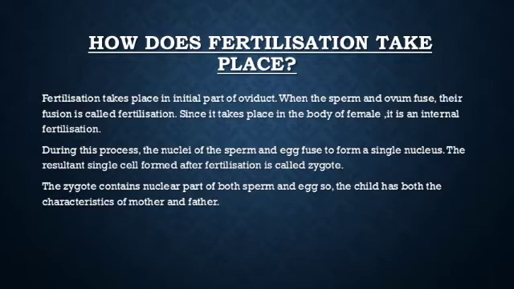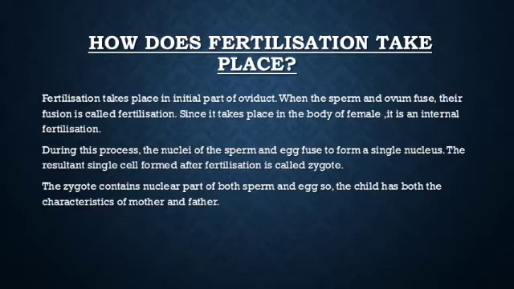You know that oviducts are the tube-like structures attached to the ovary, and ovaries produce eggs. Fusion of male and female gamete takes place in the starting part of the oviduct. Since it takes place in the body of female, it is called internal fertilization.